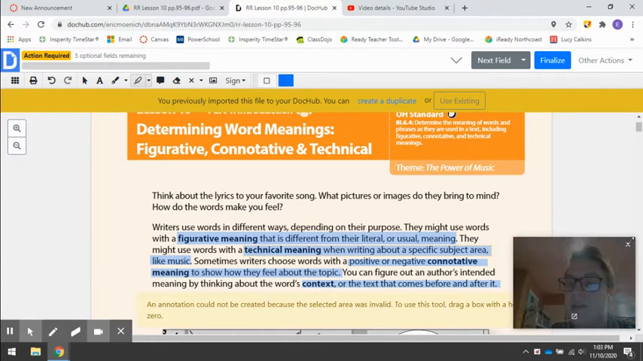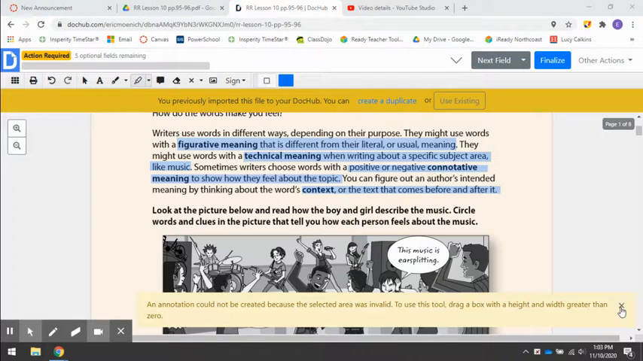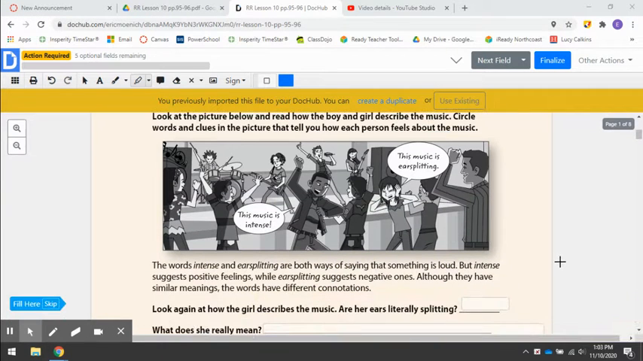Okay, so let me close out of my webcam here so we can get more screen space. And let's look at the picture below and read how the boy and girl are describing the music. Circle the words and clues in the picture that tell you how each person feels about the music. So we got this rock band in the background, right? And we see this boy here. And again, if I'm circling clues, well, the first thing I'm going to circle is the fact that he's smiling and dancing, right? He's looking like he's having a good time.